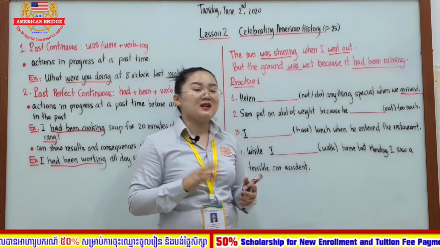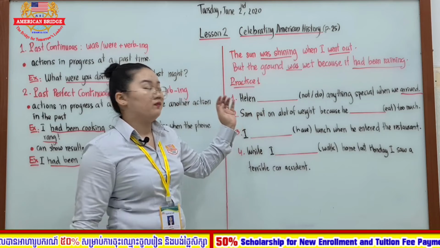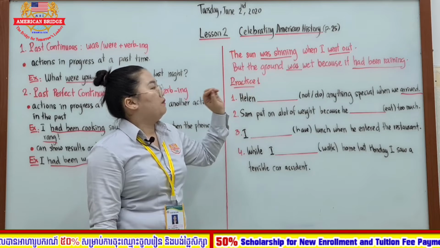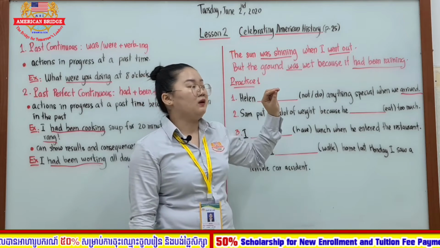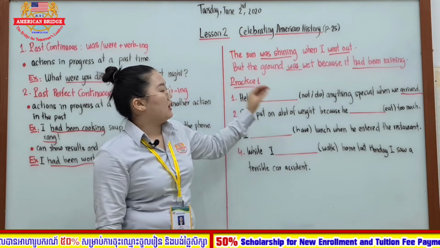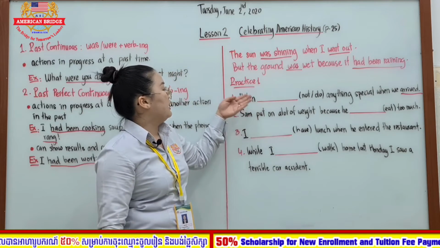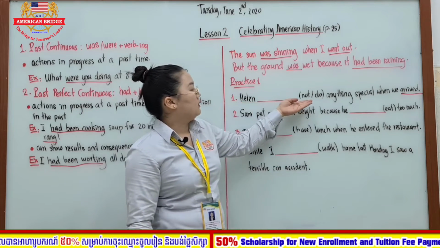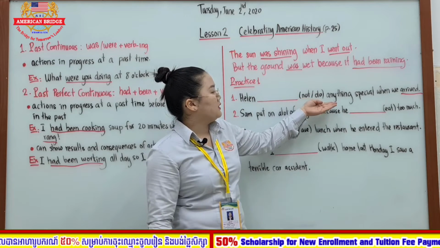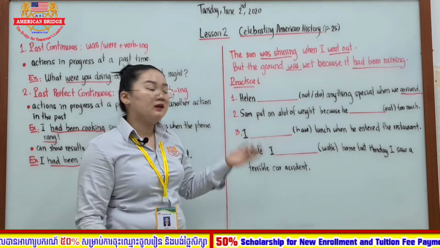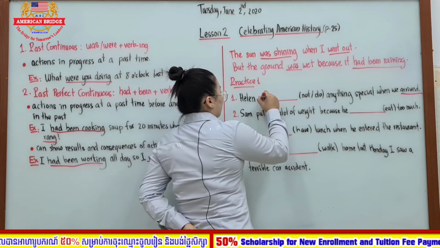So among these 3 tenses, which tense should you use? As I told you earlier, we use past simple and past continuous together when we want to show the interruption. So as you can see here, Helen wasn't doing anything special when we arrive. So here we should use past continuous, wasn't doing.